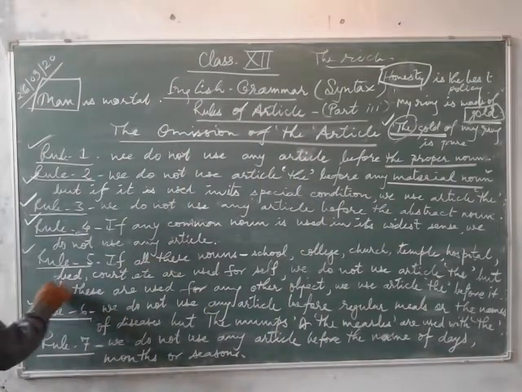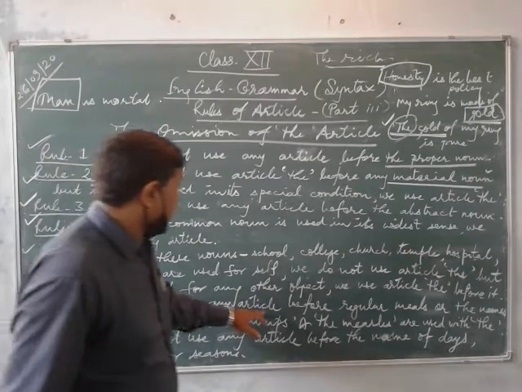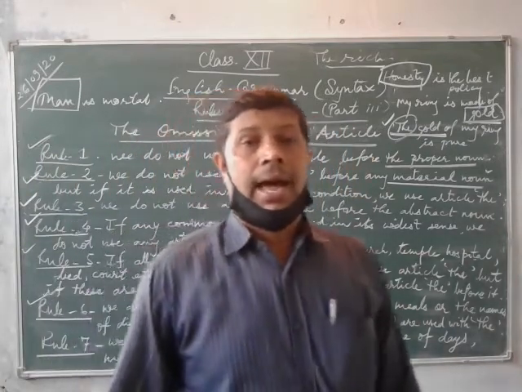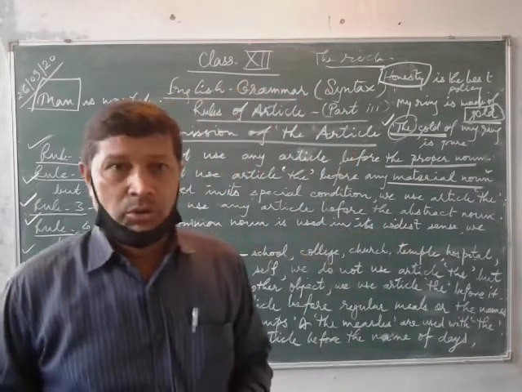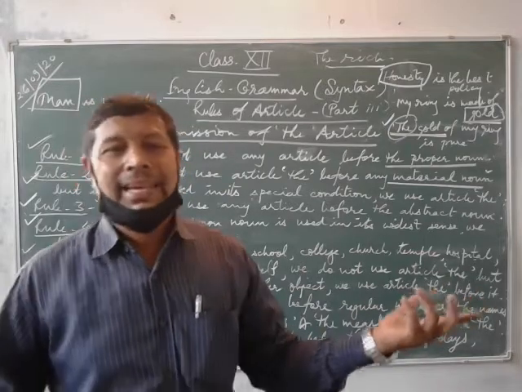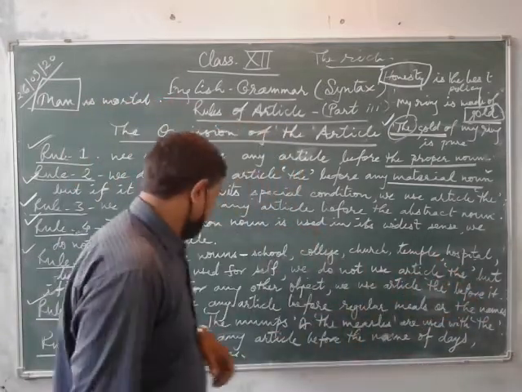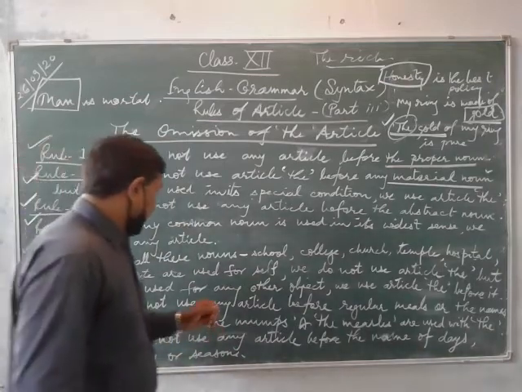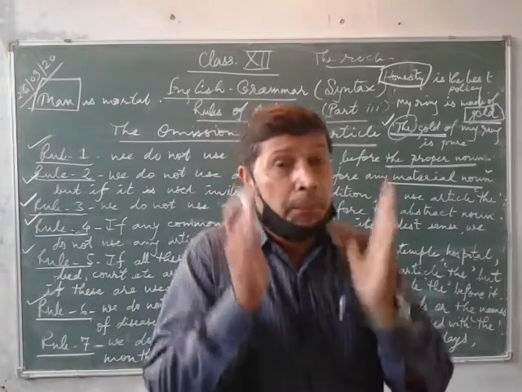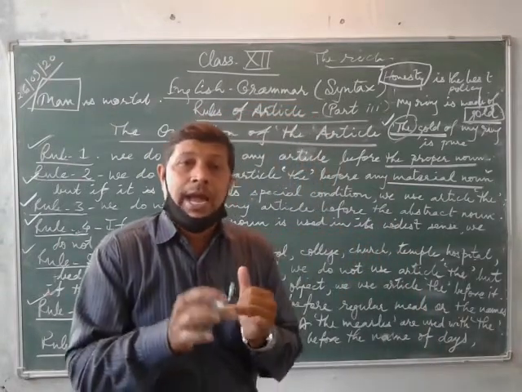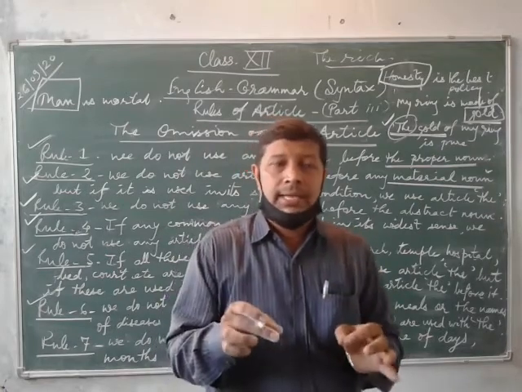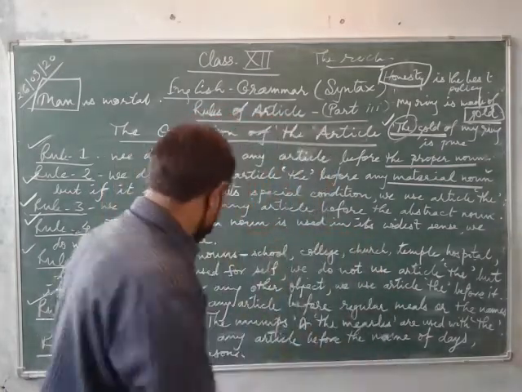Now, rule number 6. We do not use any article before regular meals, lunch, dinner. I have taken my lunch. So you cannot write the lunch, the dinner. That is wrong. But there are two different kinds of diseases which are important for all of us, the mumps and the measles. For these two diseases we use the article the before them.